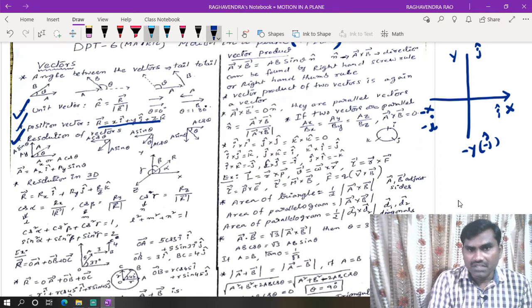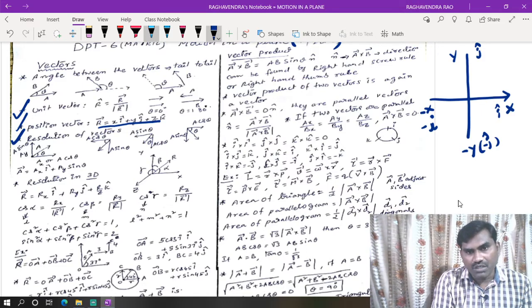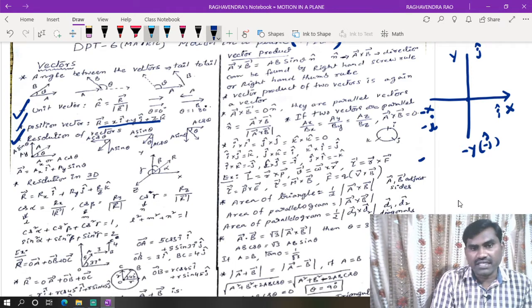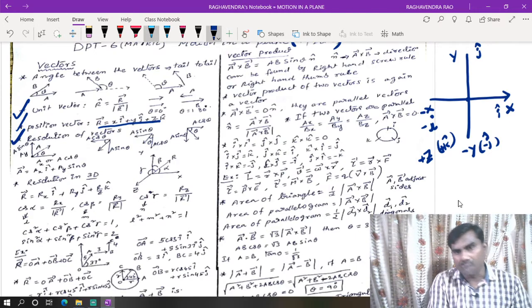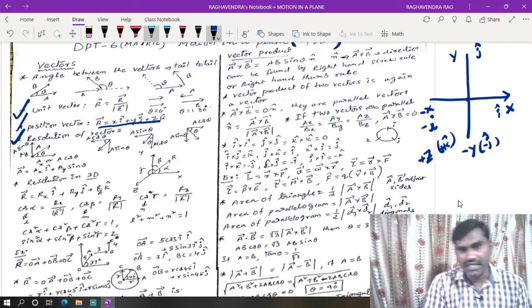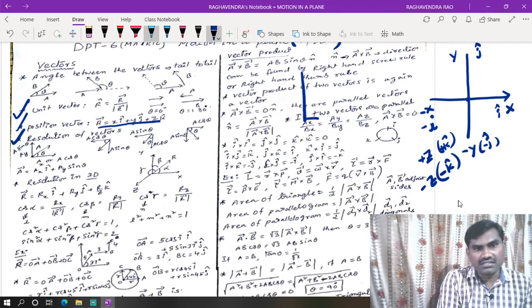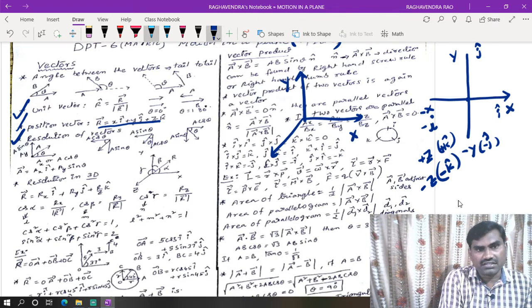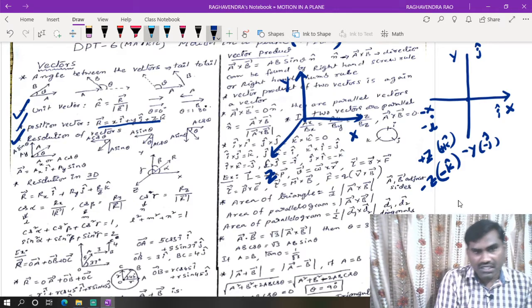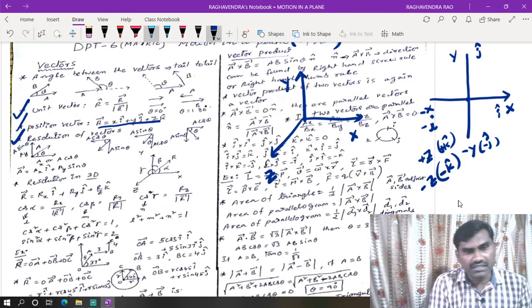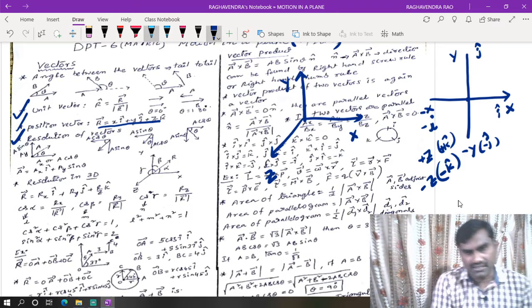Now if we imagine 3 dimensions, a vector which is into the plane of the paper can be taken as the positive z-axis, that is plus k cap, whereas outside the plane of the paper can be taken as the negative z-axis, represented by minus k cap. In this coordinate system, this is the x-axis, this is the y-axis, and this is the z-axis. If the z-axis is into the plane of the paper, that is the positive z-axis, and outside the plane of the paper is the negative z-axis.